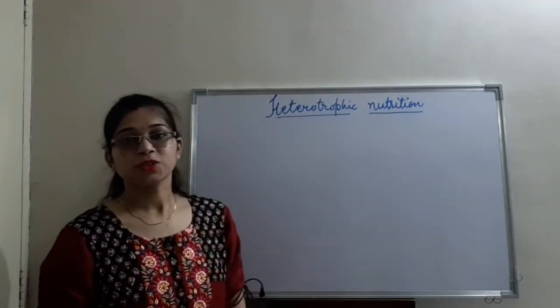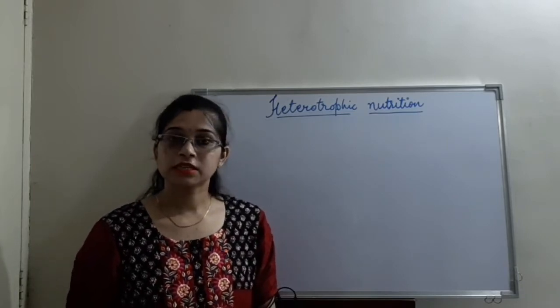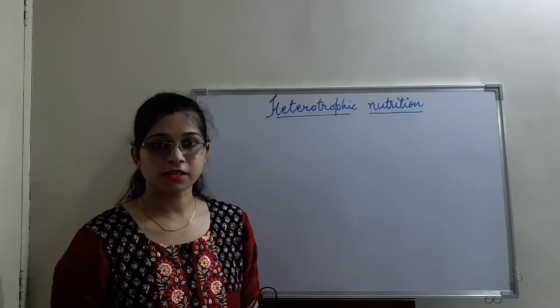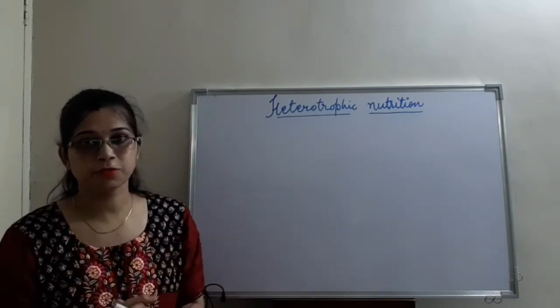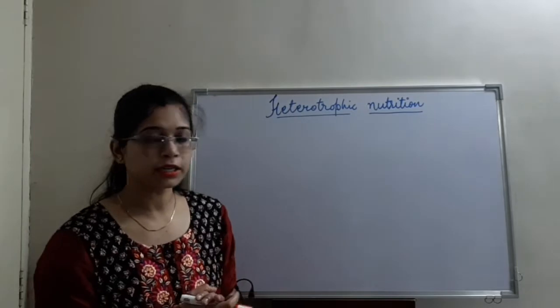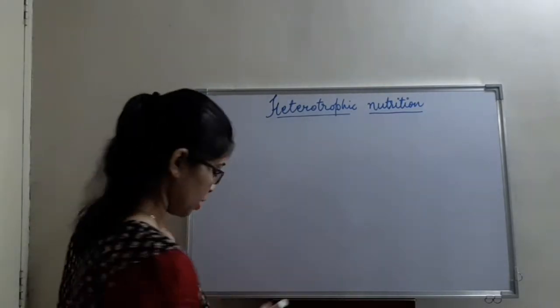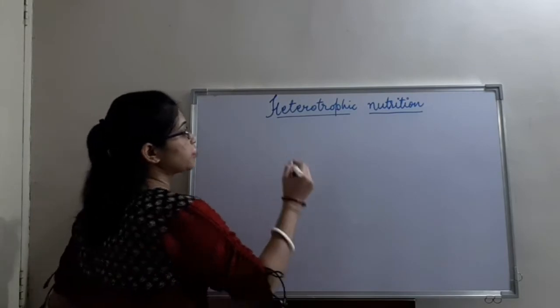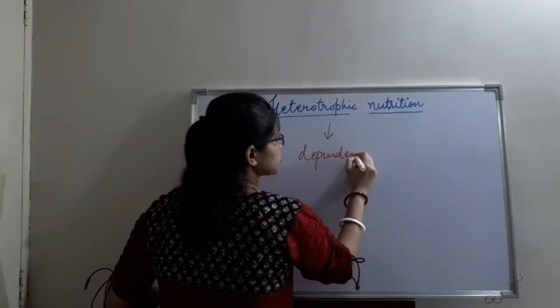In the last video, we discussed autotrophic nutrition, in which we discussed how nutrition in plants takes place, and also the reduction and oxidation process, with a short trick about it. So now today let's start with heterotrophic nutrition. It's a type of nutrition in which an organism is totally dependent on others.